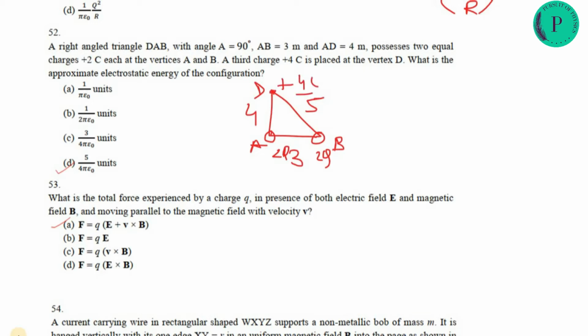You know that electrostatic energy is Q1 Q2 by 4 pi epsilon naught into distance. So here you have to add all three charge combinations with each other, and you get D as the answer.